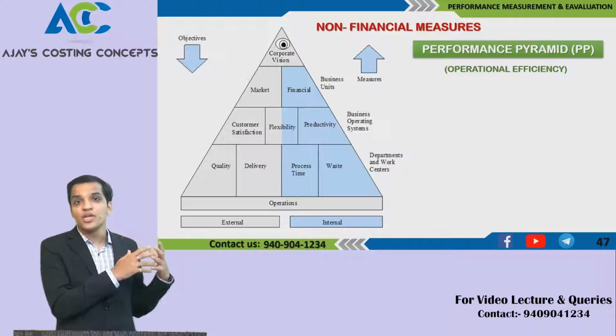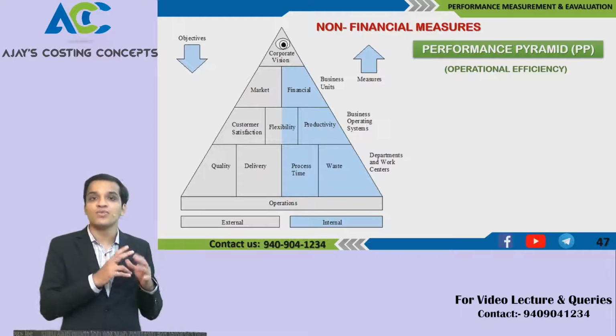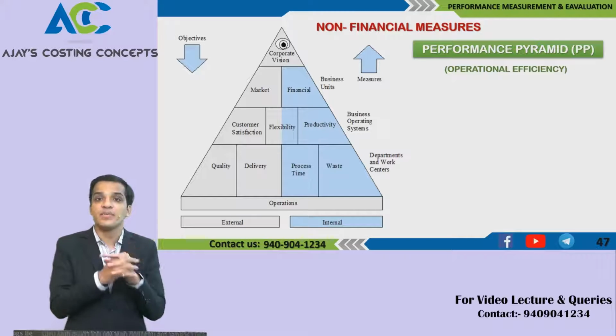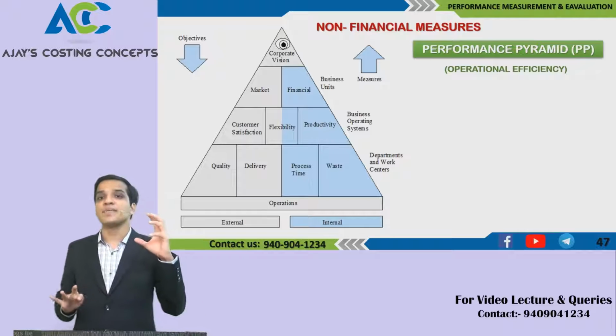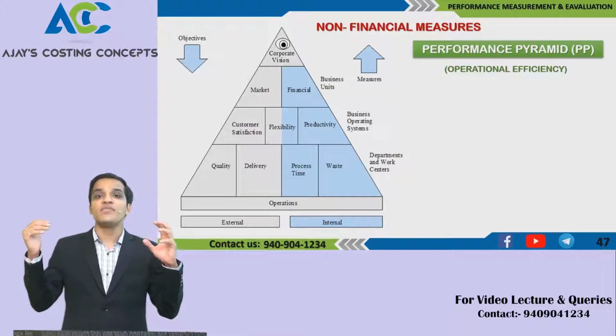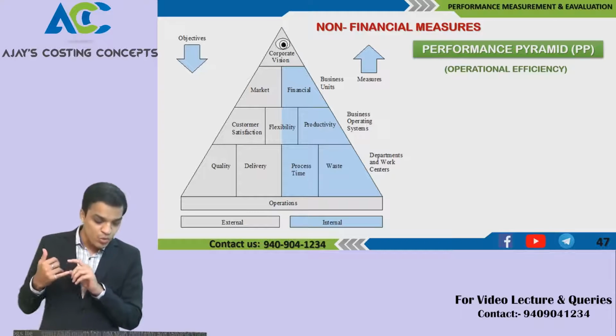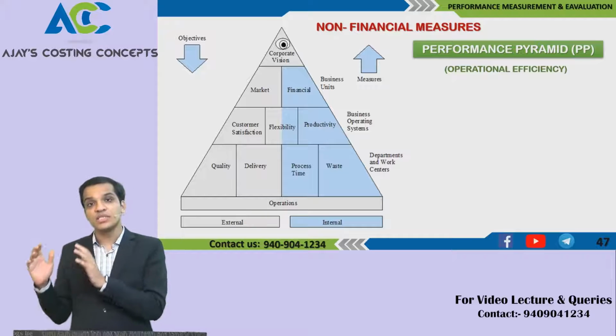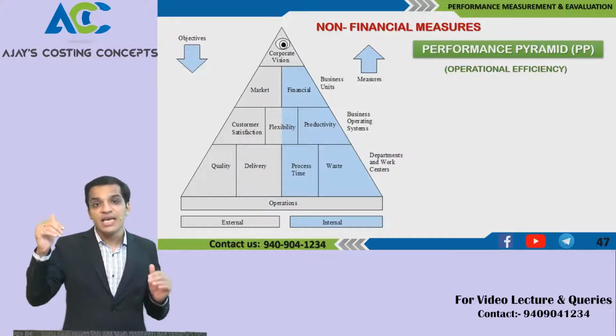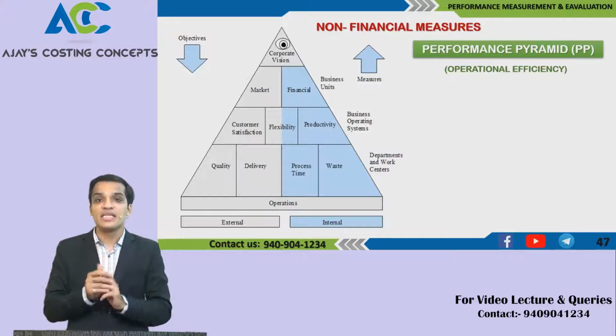If you are able to deliver quality as well as proper time delivery, they get customer satisfaction. Once the customer gets satisfaction, your productivity will increase because of low wastage and low process time. As there is low wastage and low process time, the productivity will increase, customer satisfaction externally would increase, and they would become more flexible to adopt your product.